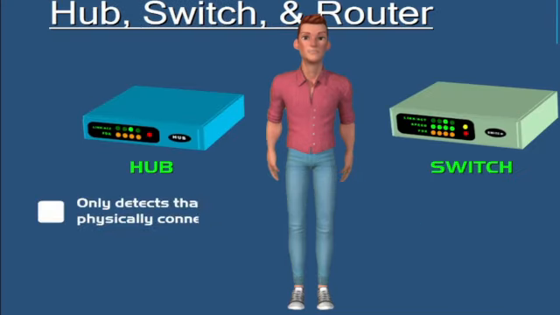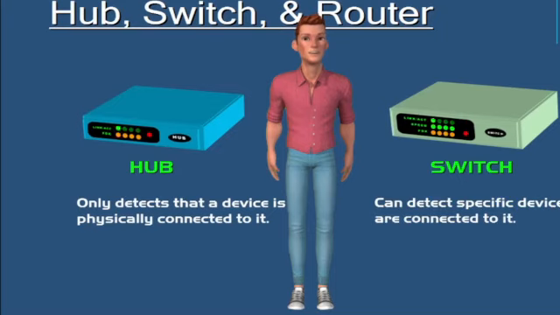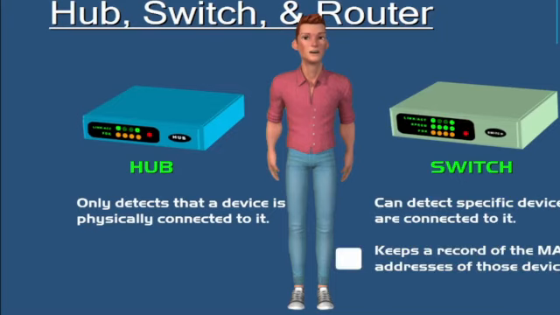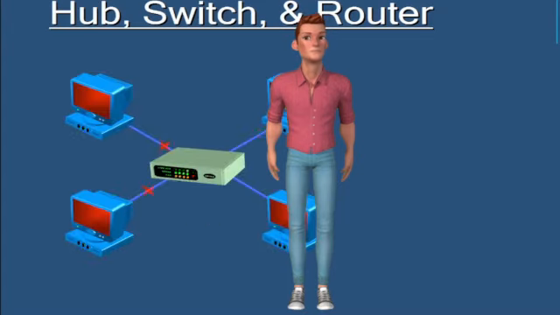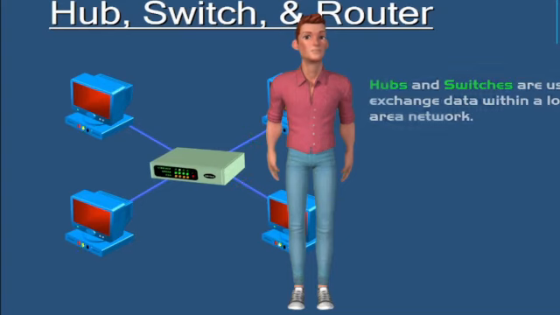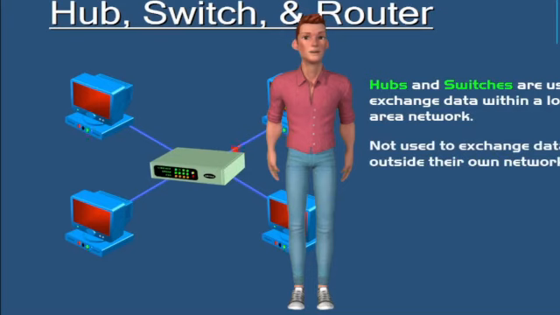As a review, a hub only detects that a device is physically connected, and a switch can detect the specific device that is connected because it keeps a record of the MAC addresses of those devices. Now, hubs and switches are used to exchange data within a local area network, for example, in your home network or in a business. They are not used to exchange data outside of their own network, such as out on the internet.